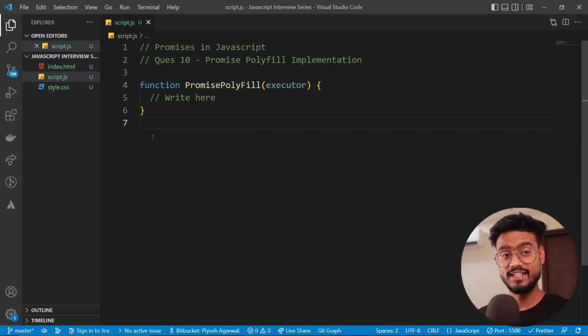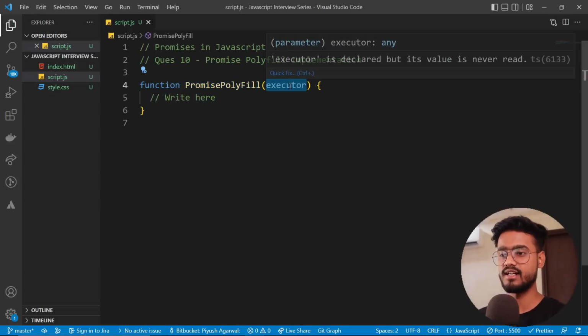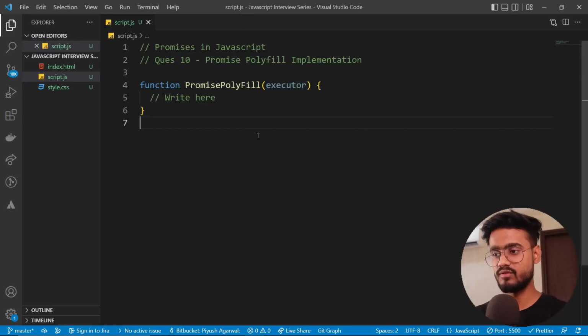Okay, so now finally the time has come that you all have been waiting for. We are going to create the polyfill for our promise. Yes, we are going to create our own promise, inside of which we can use .then, .resolve, we can use promise.resolve, promise.catch, and all the functions that are available to a normal promise. So we have this function called promise polyfill, and it's going to take an executor. If you remember what an executor is.